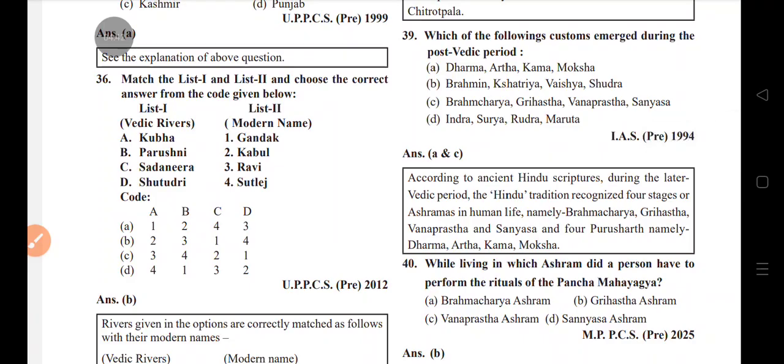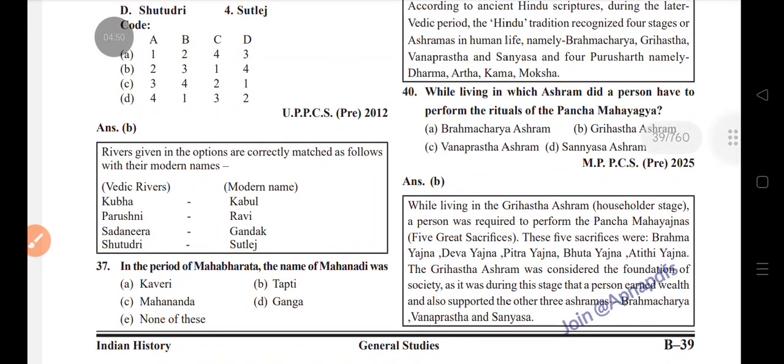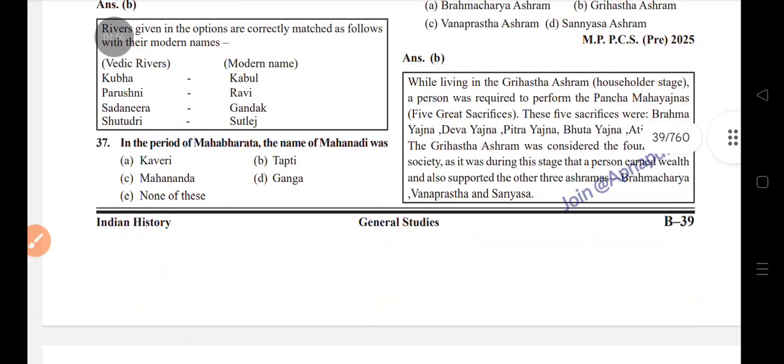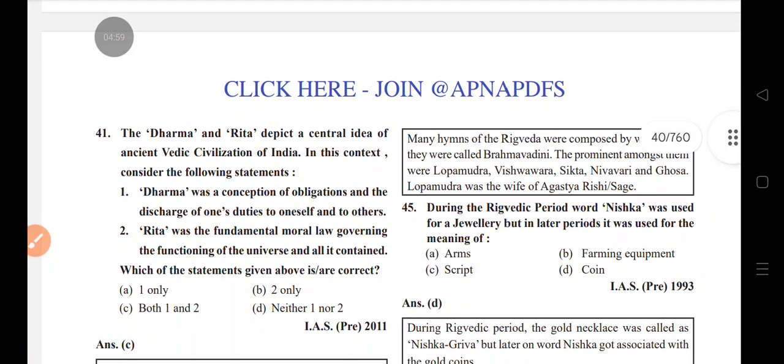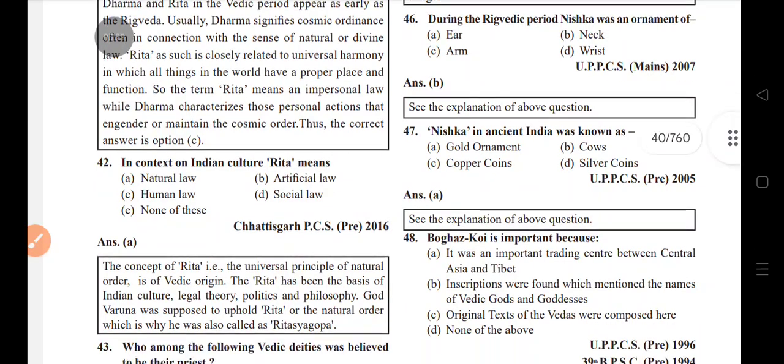Customs emerged during the post-Vedic period: Dharma, Artha, Kama, Moksha; Brahmacharya, Grihastha, Vanaprastha, Sannyasa. While living in which ashram did a person have to perform the rituals of the Panch Mahayagya? Grihastha ashram. Dharma and Rita depicted a central idea of ancient Vedic civilization. In the context of dharma, it is the conception of obligation and the discharge of one's duty to oneself and to others. Rita was the fundamental moral law governing the functioning of the universe and all it contained. In the context of Indian culture, Rita means natural law.